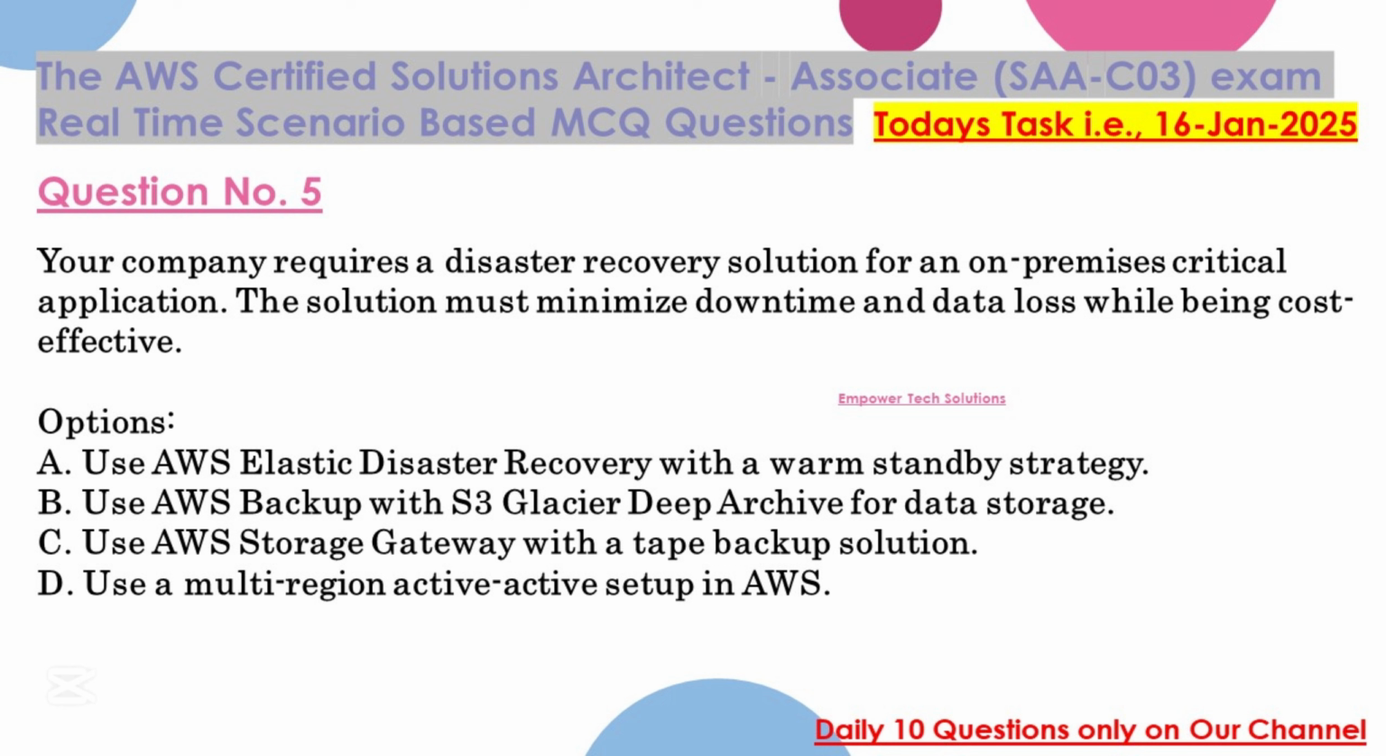Options: A. Use AWS Elastic Disaster Recovery with a warm standby strategy. B. Use AWS Backup with S3 Glacier Deep Archive for data storage. C. Use AWS Storage Gateway with a tape backup solution. D. Use a multi-region active-active setup in AWS.